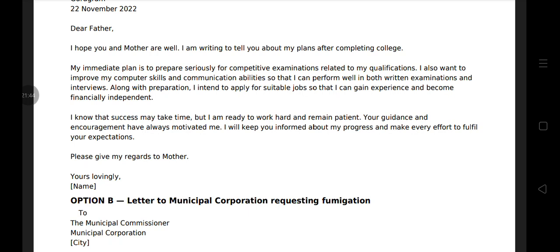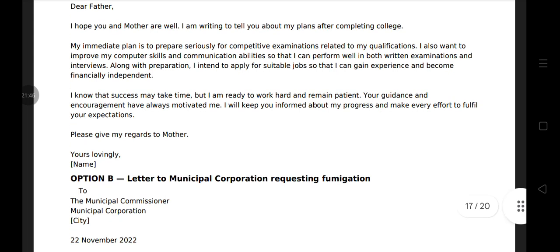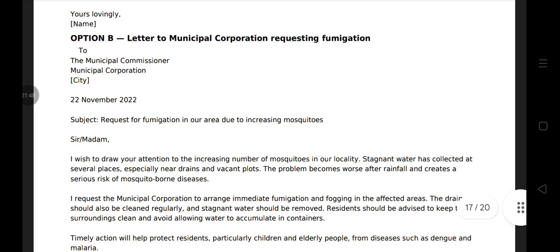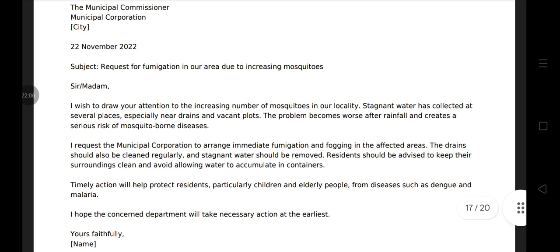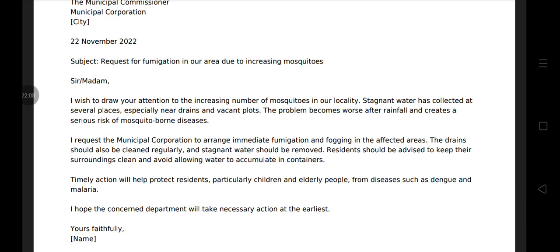Option B. Letter to Municipal Corporation requests fumigation. To the Municipal Commissioner, Municipal Corporation, your city name, date, subject, request for fumigation in our area due to increasing mosquito. Sir, ma'am, I wish to draw your attention to the increasing number of mosquitoes in our locality.